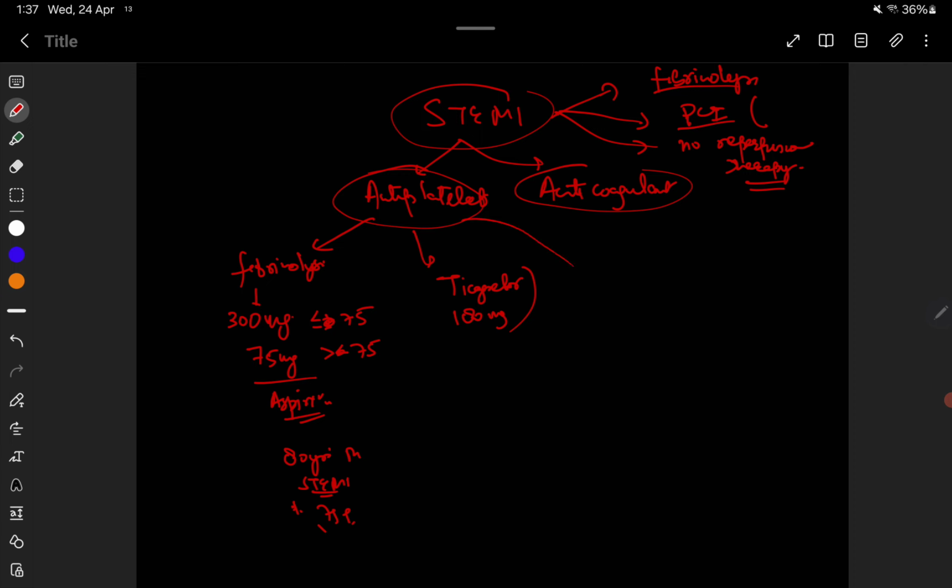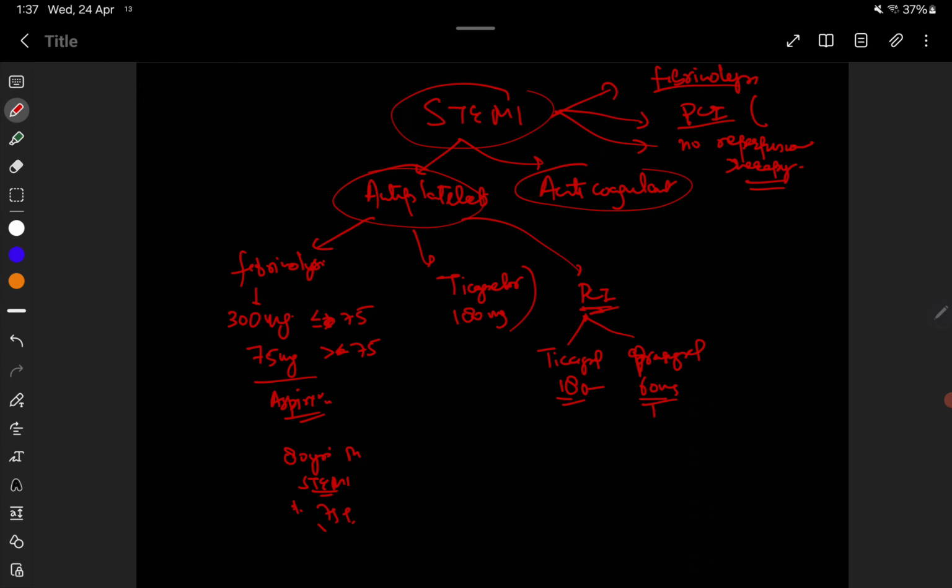Now, the third scenario is patients who have been treated with PCI or primary PCI. You can give them high-dose or potent oral antiplatelet agents, that is either ticagrelor 180 mg or prasugrel 60 mg. You can give them these medications if there is no contraindication.